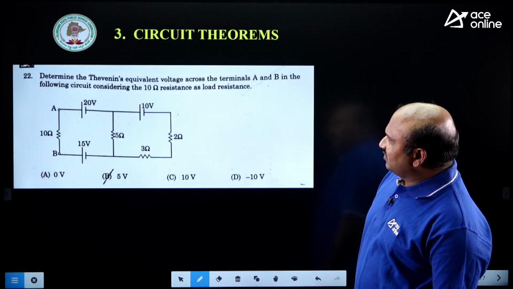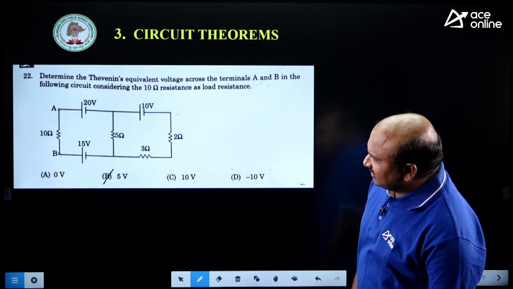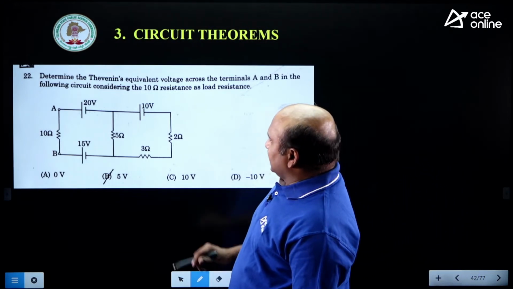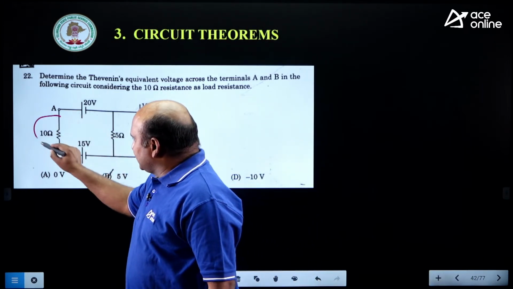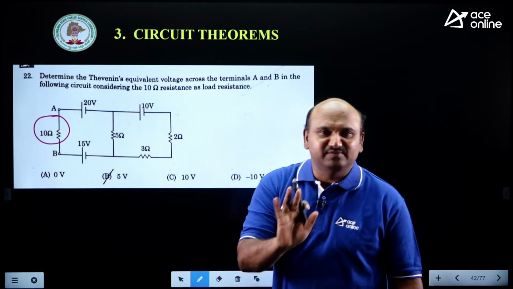Determine the Thevenin's equivalent voltage across the terminals A and B in the following circuit. Consider the 10 ohms resistor as the load resistor here. The 10 ohms resistor is the load resistor, so first we should remove the load. That is very important here.